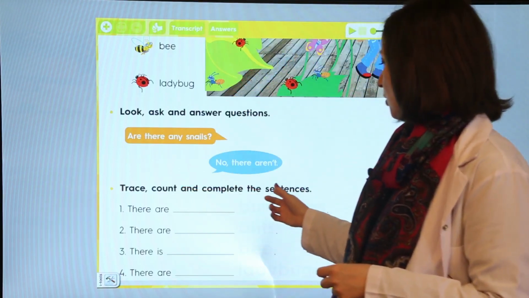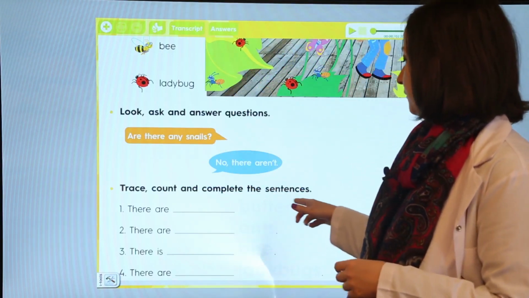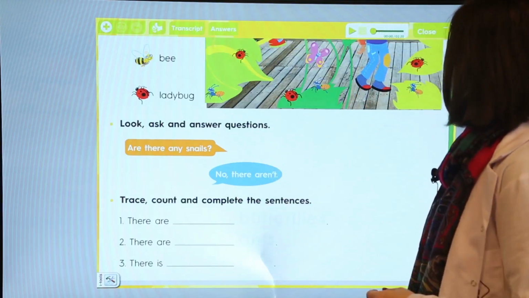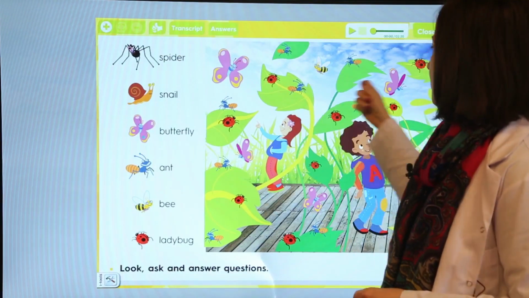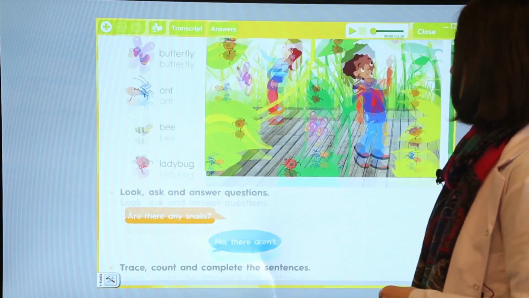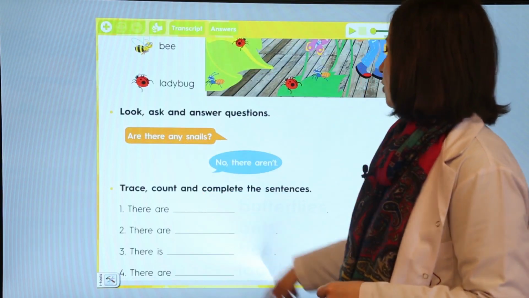Trace, count and complete the sentences. There are butterflies. Okay, how many butterflies are there? Let's count the butterflies. 1, 2, 3, 4. Okay, there are 4 butterflies. So we should write here 4.